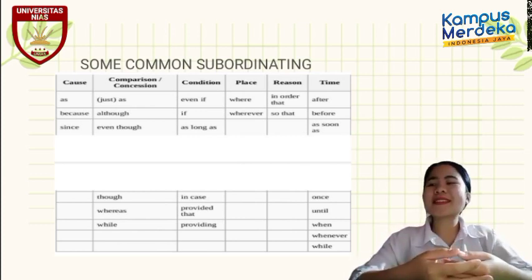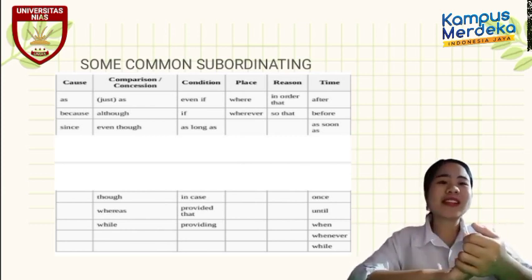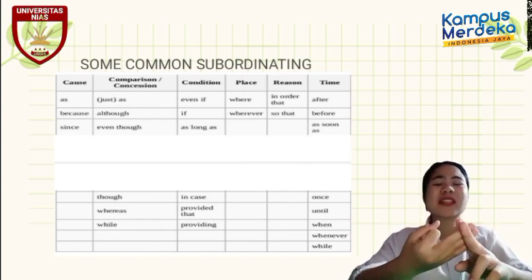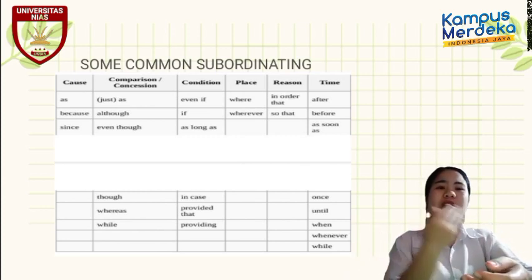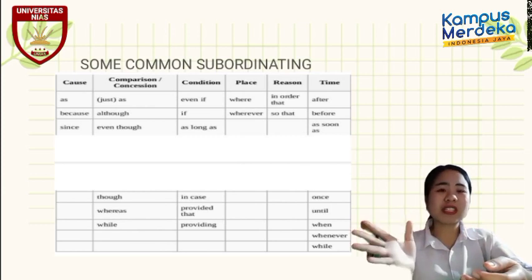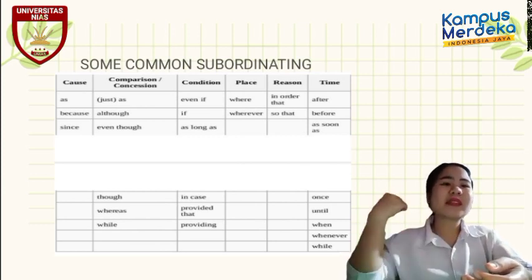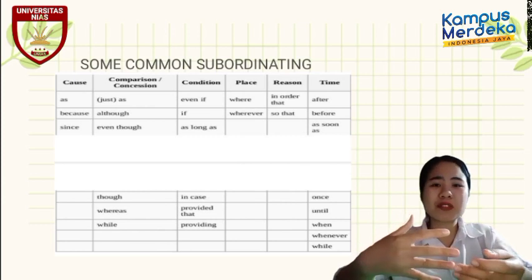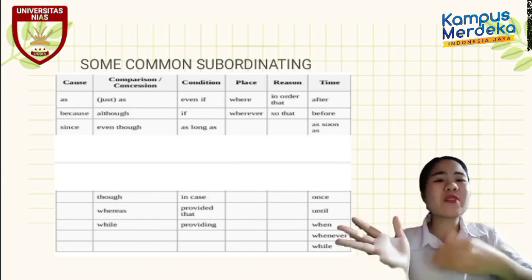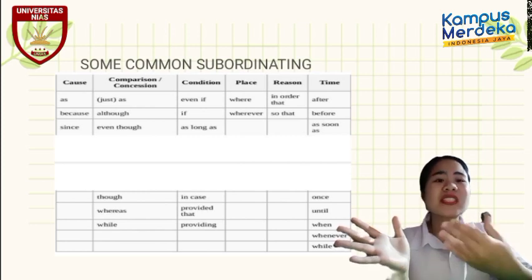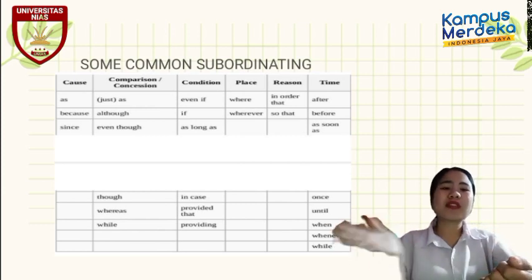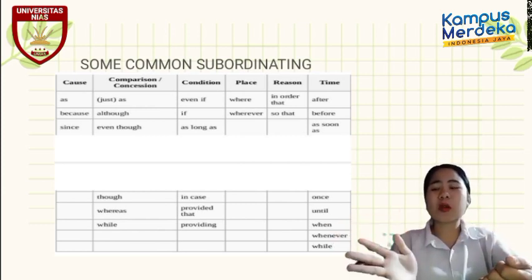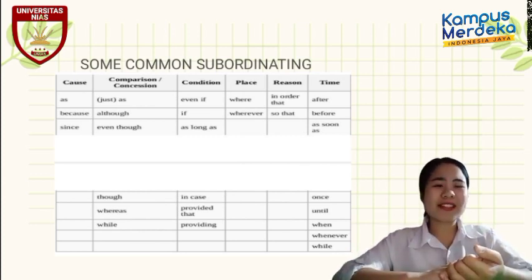So everyone, subordinating conjunction has special words that are always used in general: since, as, and because. It doesn't mean we cannot use other words to make a relation between an independent clause and a dependent clause, because there are many types of subordinating conjunction, and the types consist of many words that can be used to make a relationship between an independent clause and a dependent clause. That's all my explanation. Thank you.